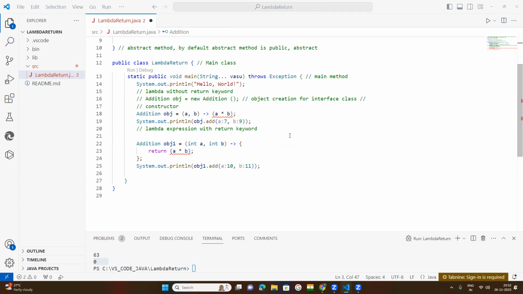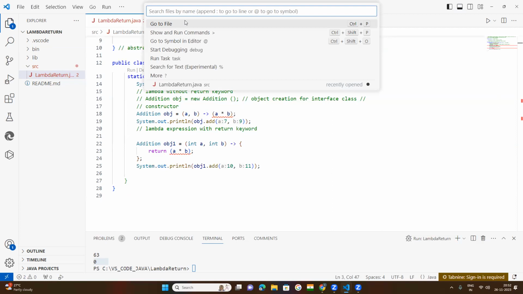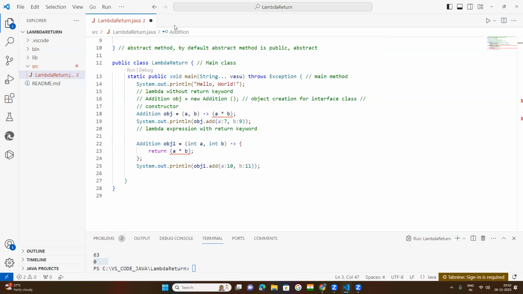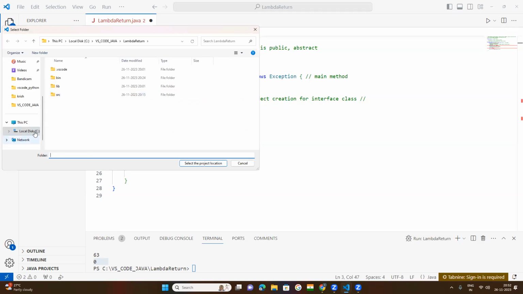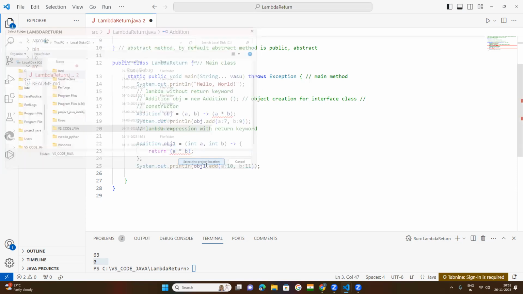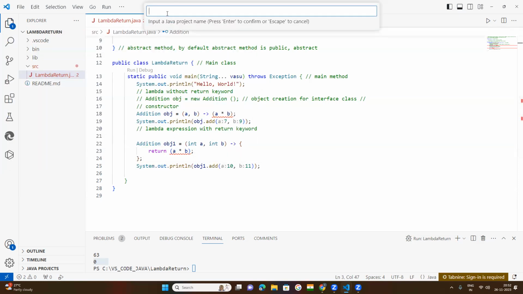Now the next topic I'm going to: you click here, say show and run command. This is my VS Code, no build tools, and in your computer select a folder. After that, keep a name.